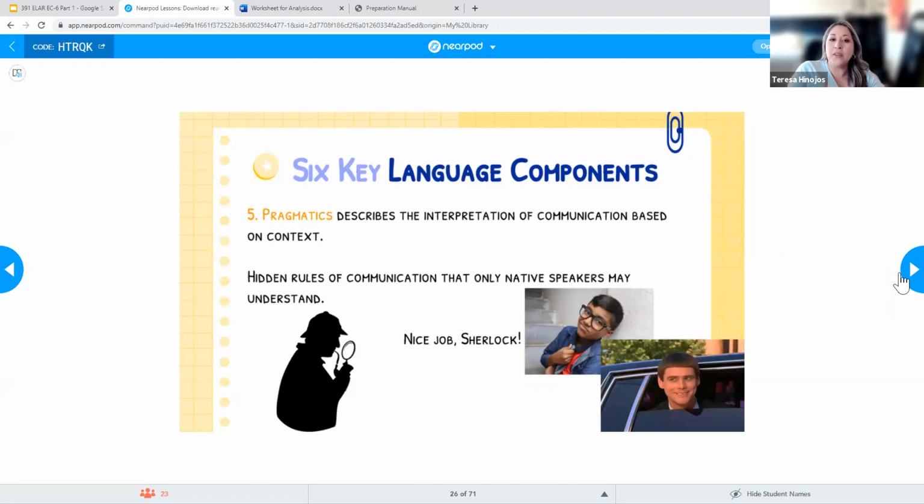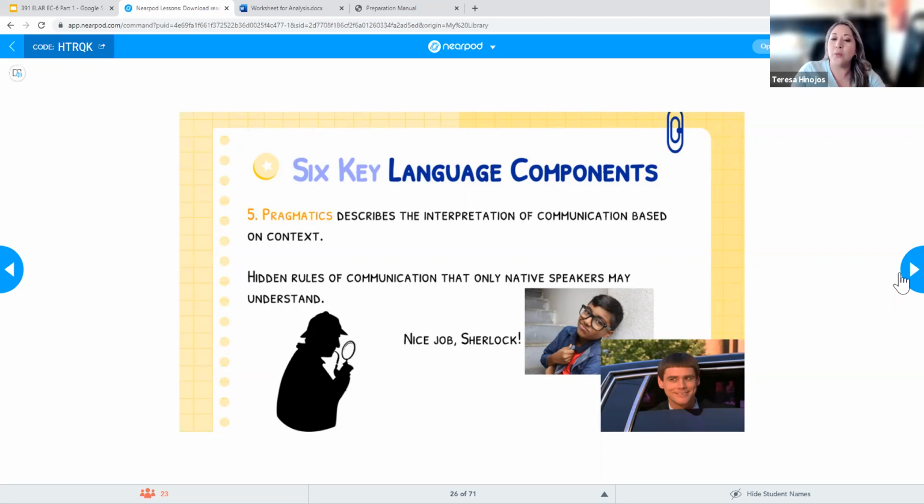The same thing goes for the English language. Let's say, for example, I say, nice job, Sherlock. Maybe I'm saying it sarcastically, so instead of meaning Sherlock Holmes, I'm saying that you're actually really dumb. I'm not saying you're smart. Or I could say, nice job, Sherlock, and that's saying, oh yeah, you're really smart. Or I could be talking to someone that's named Sherlock, nice job, Sherlock, and I'm just talking to that individual person.